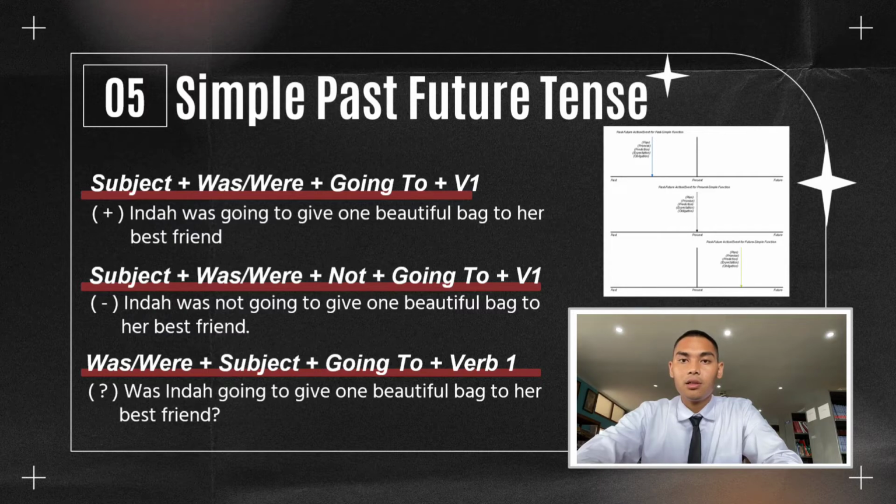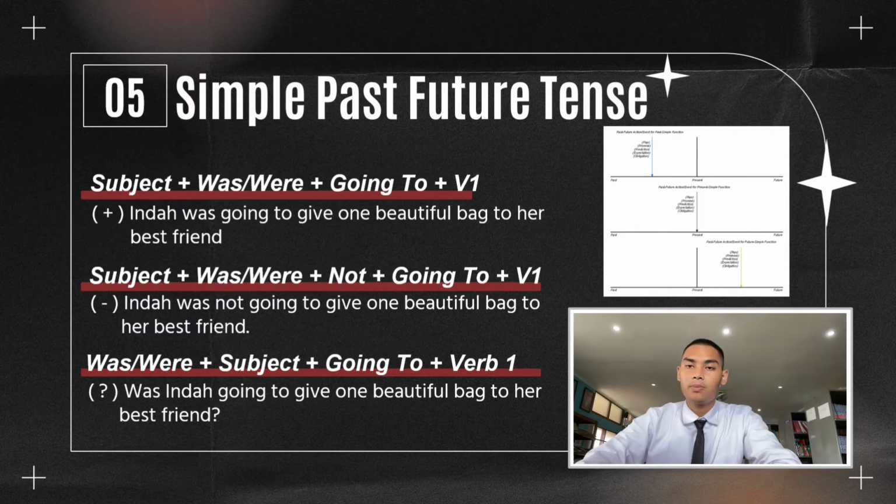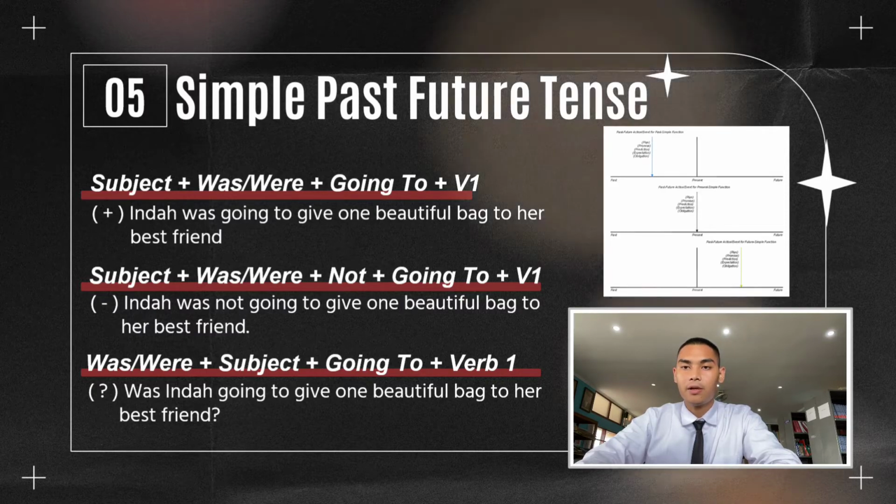And then the structure for the interrogative sentence is was or were plus subject plus going to plus verb 1. The example: was Indah going to give one beautiful bag to her best friend? The simple past future tense has another structure that will be explained by my friend.